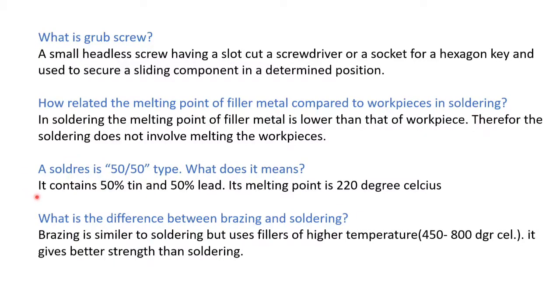It contains 50% tin and 50% lead. Its melting point is approximately 220 degrees Celsius. What is the difference between brazing and soldering? Brazing is similar to soldering but uses fillers of higher temperature, 450 to 800 degrees Celsius. It gives better strength than soldering.